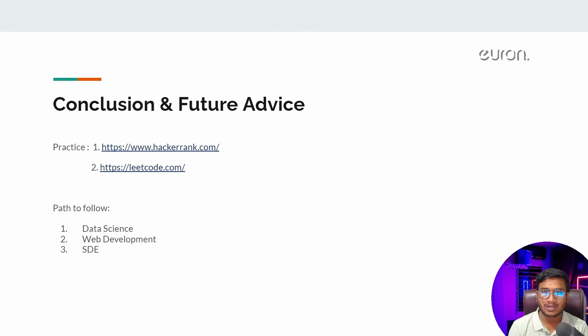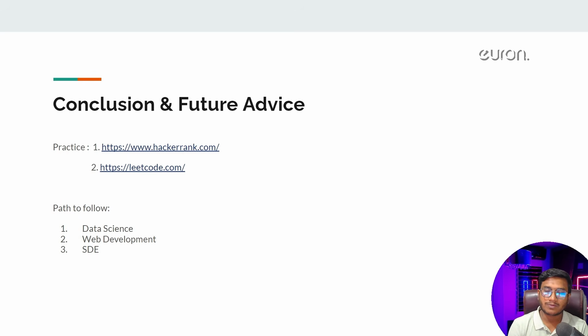Okay, you can do web development, so you can also explore web development. Then I told you, if you want to be a software developer, you can also use the Python programming language, because whenever you go for any product-based company, they will ask which programming language you are good with. That time you can tell them you are good with Python, so they will let you choose Python, and you can solve different problem statements.